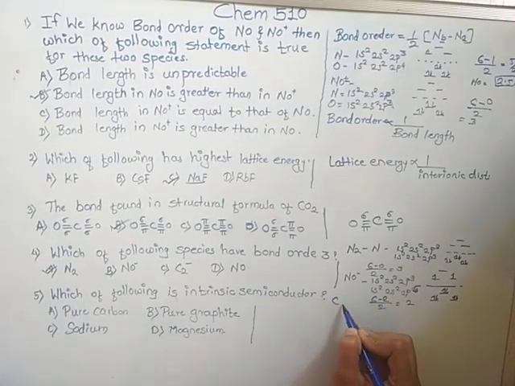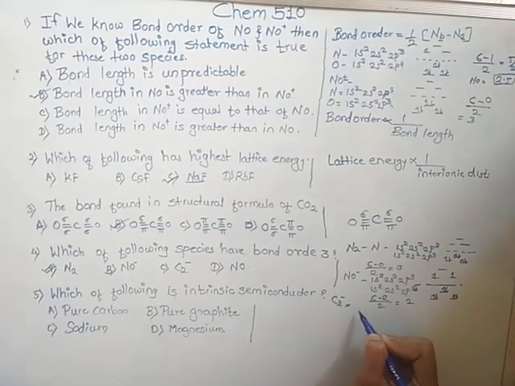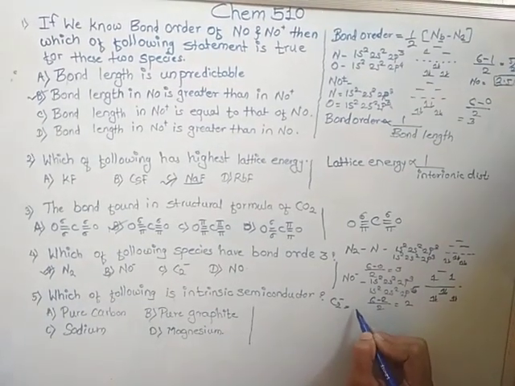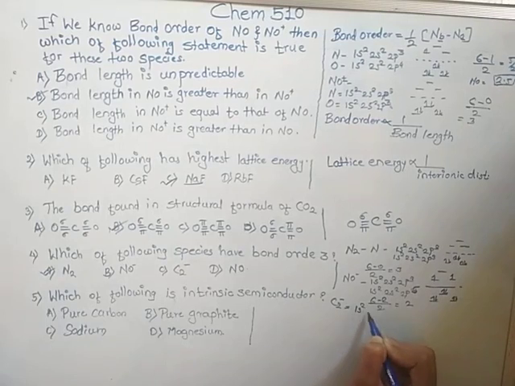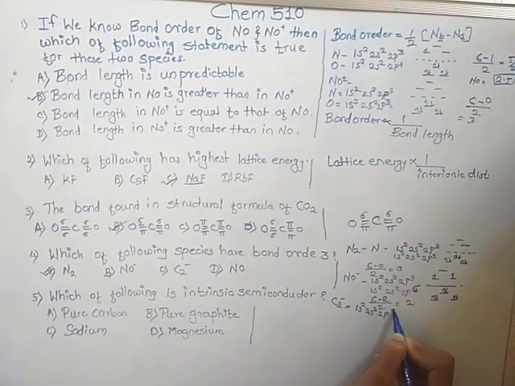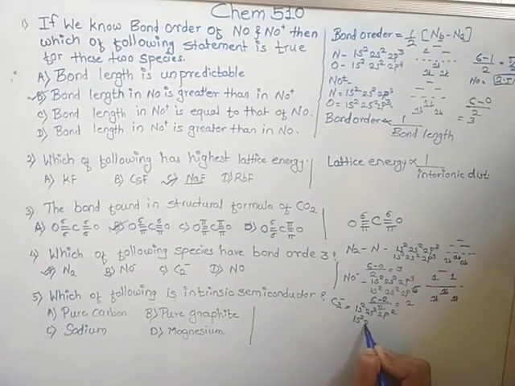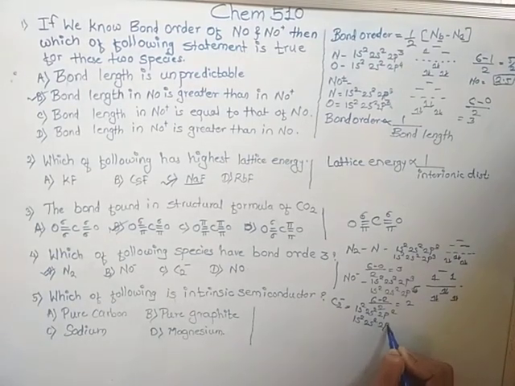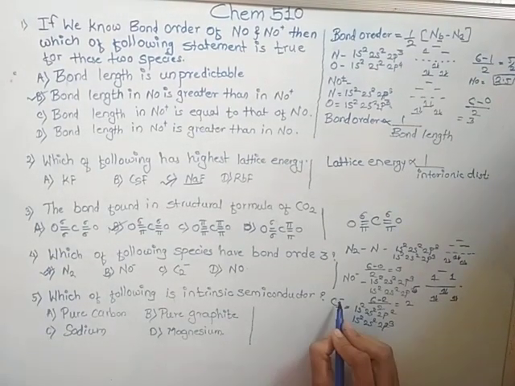Then C2 minus. Carbon has atomic number 6: 1s2, 2s2, 2p2, and 1s2, 2s2, 2p3 because of the minus sign.